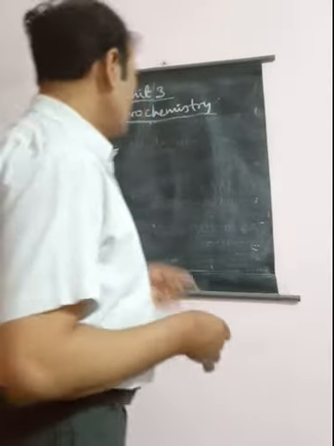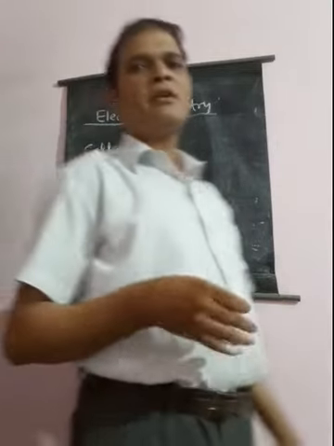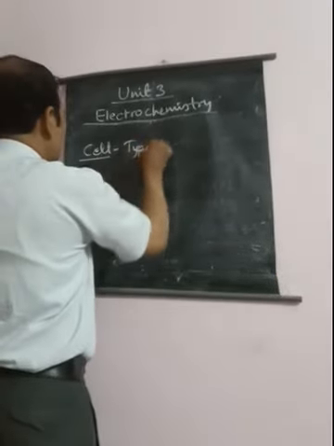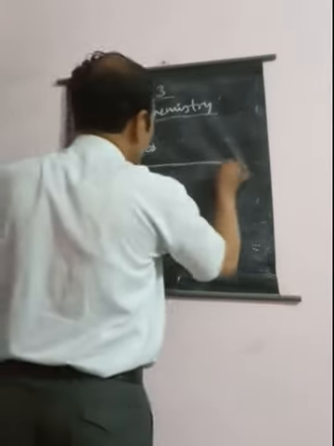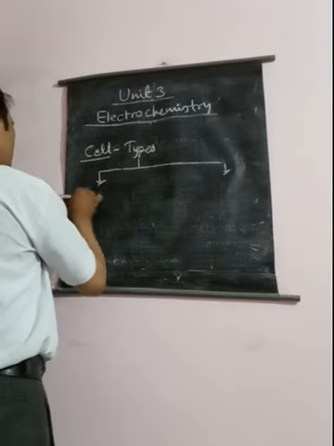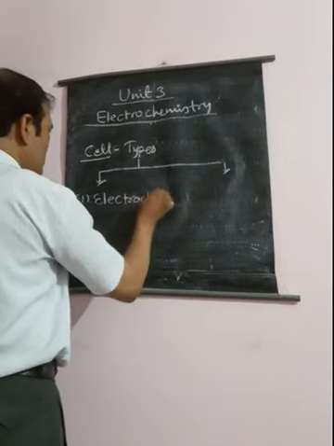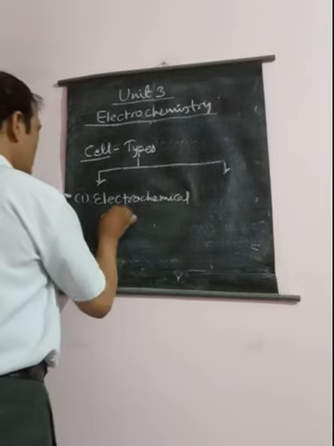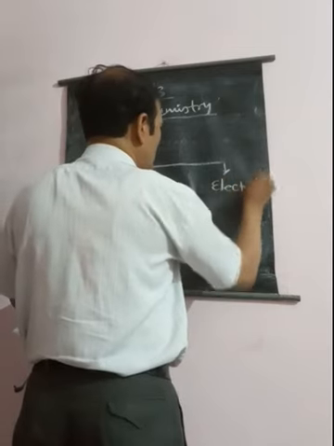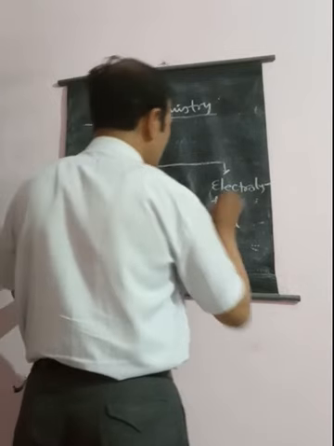On the basis of the definition of the cell, we can divide cells into 2 types. What are those 2 types in which the cells are divided? The first is known as electrochemical cell, and the other kind of cell is known as electrolytic cell. We will see both these kinds of cell.